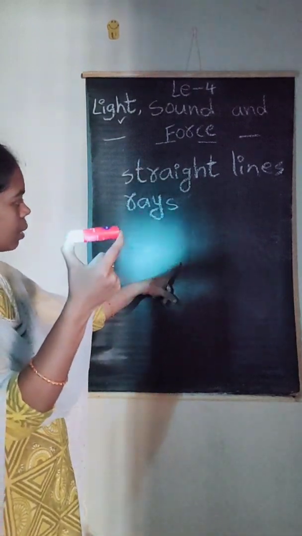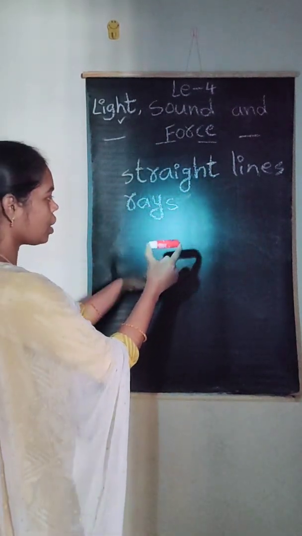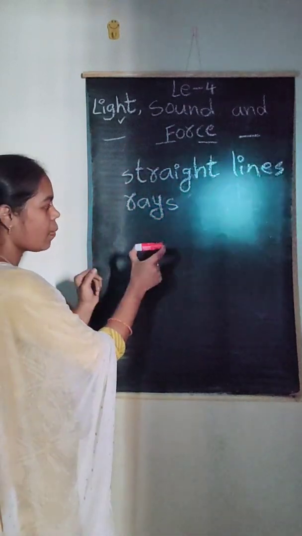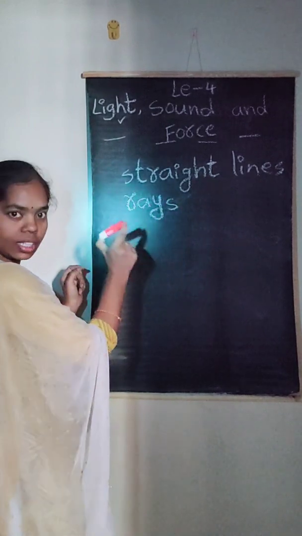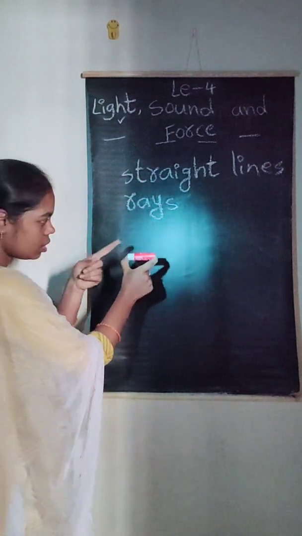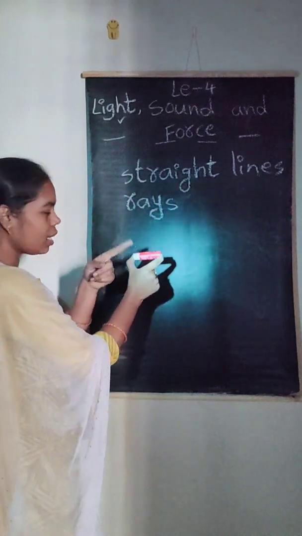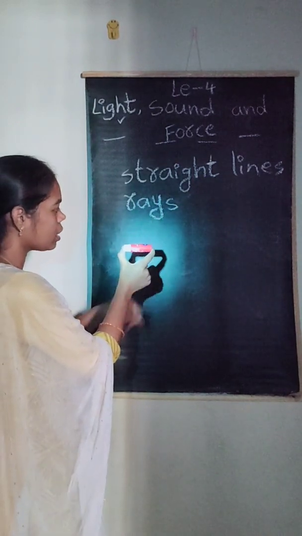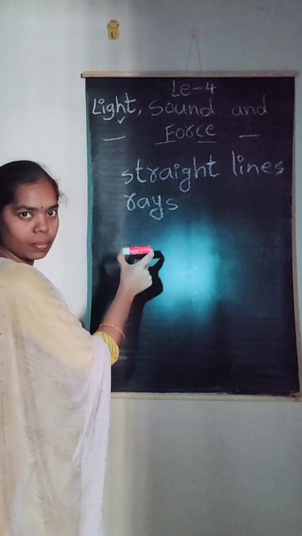If you observe here on the board, how is a shadow formed? See here clearly. Here, this object came in the path of the light, or it blocks the path of the light. That's why this object's shadow is formed on the board. Clear? How a shadow is formed? Clear?